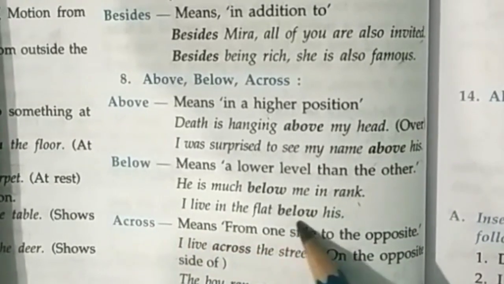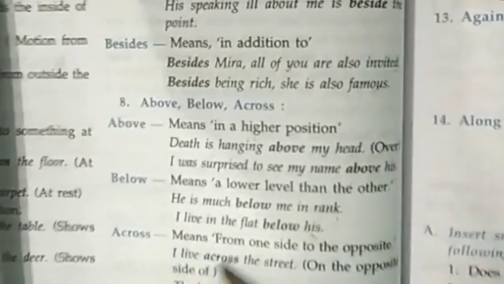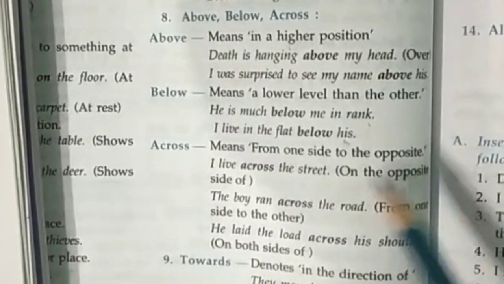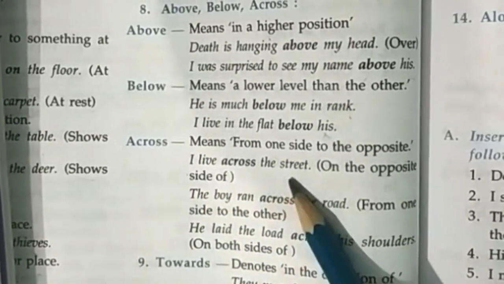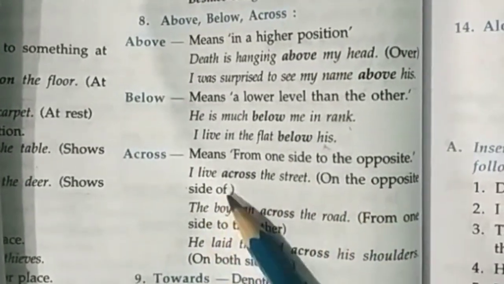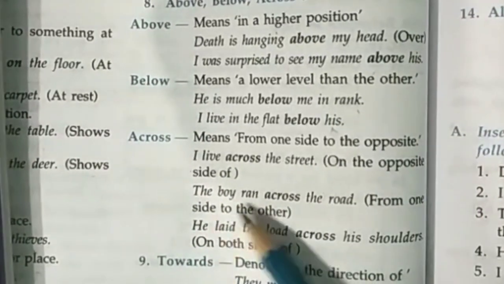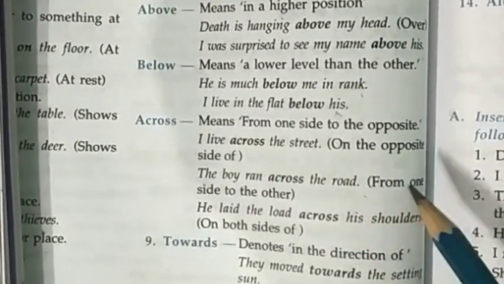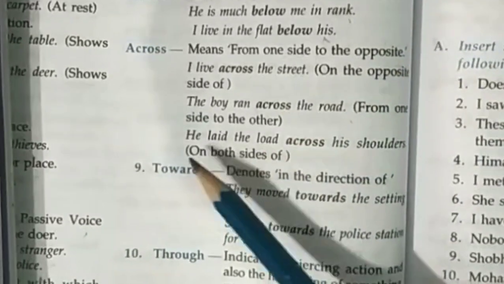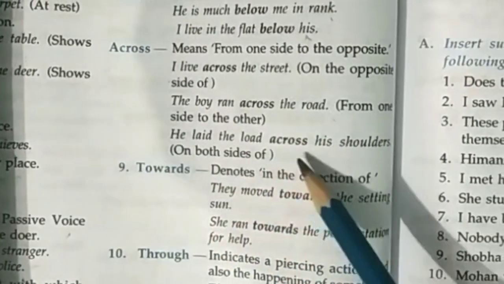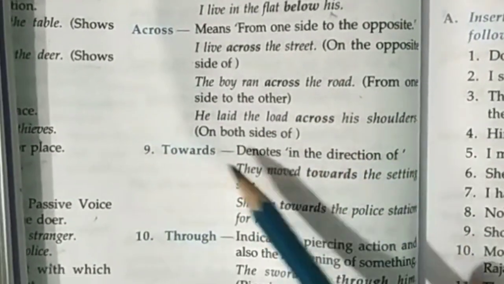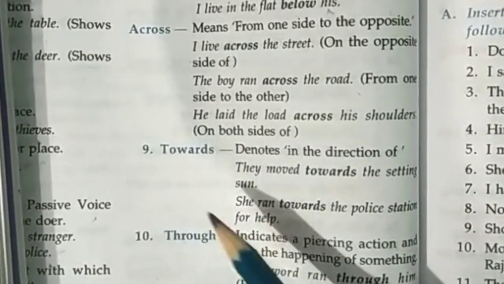I live in the flat below his. Across means from one side to the opposite. I live across the street, on the opposite side of the street. The boy ran across the road from one side to the other. He laid the load across his shoulders, on both sides.